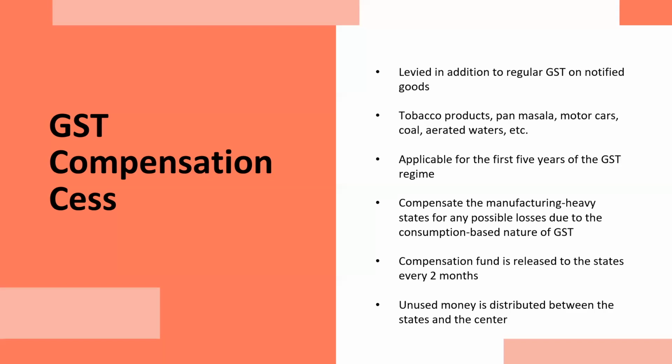But let's say 100 crores are left, 100 crores are unutilized fund after compensating to the states who were at the loss. So those 100 crores will be distributed among state and center equally. So center will be keeping 50 crore and remaining 50 crore will be distributed among the states. Now we have 31 states, 3 union territories and other the states. So among these, it would be calculated as per the rules specified by the Act.